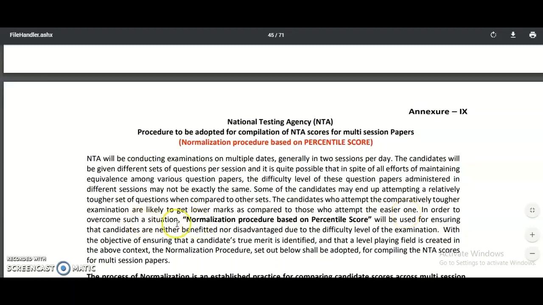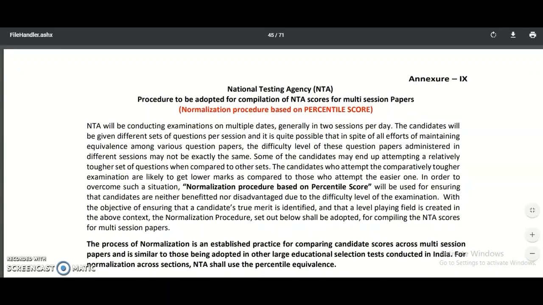In order to overcome such a situation, the normalization procedure based on percentile score is used, ensuring that candidates are neither benefited nor disadvantaged due to the difficulty level of the examination. Generally the National Testing Agency conducts the UGC NET exam on different dates, for example from December 2nd to December 6th. So if an examination is conducted on different dates, then definitely the normalization procedure has to be followed.